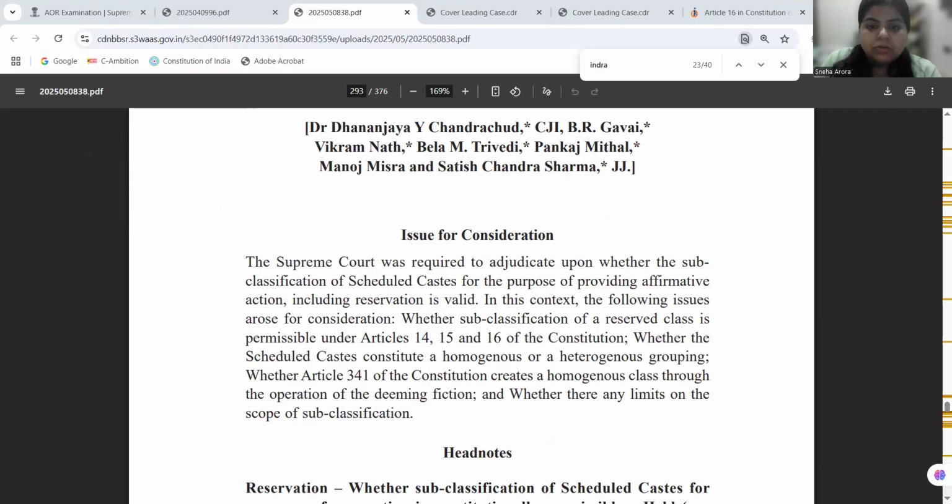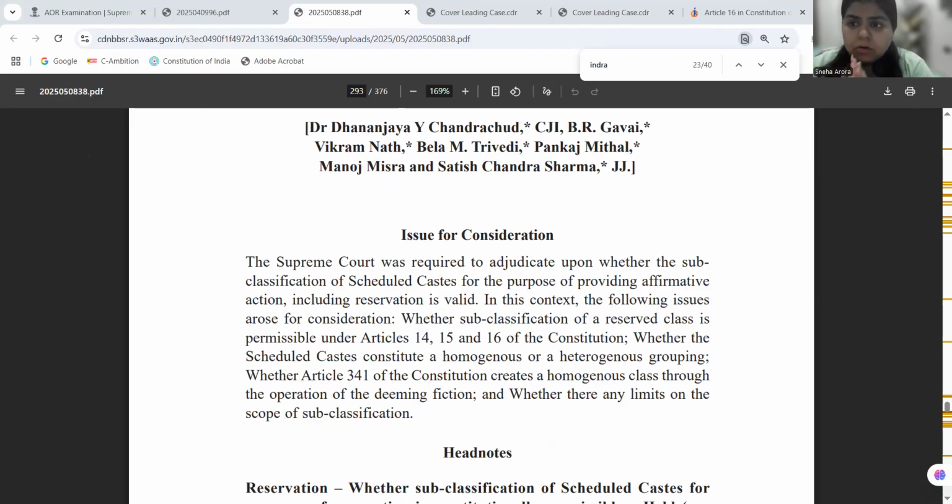Now the question before the court to determine is whether such kind of sub-classification is permissible, because in the earlier precedent decided by the Supreme Court, E.V. Chinnaiya, the Supreme Court has held that no sub-classification is possible among the SC communities, and they must be treated as a homogeneous block. But in this case, it is a seven-judge bench judgment, and 6:1 is the majority ratio. Justice Bela M. Trivedi is sitting in the dissent. The court herein is saying that sub-classification is constitutionally valid even in the case of SC/ST communities as well.